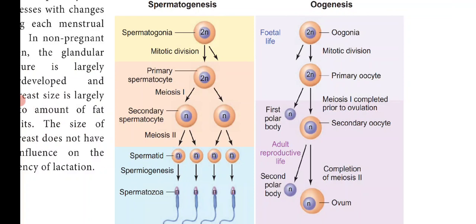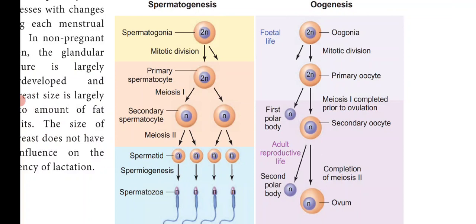So the oogonia is also diploid, that is 46 chromosomes. The primary oocyte is also diploid, but after the primary oocyte divides, the secondary oocyte is haploid. So the primary oocyte divides and produces a large haploid secondary oocyte and the first polar body. The first polar body disintegrates, it is destroyed.